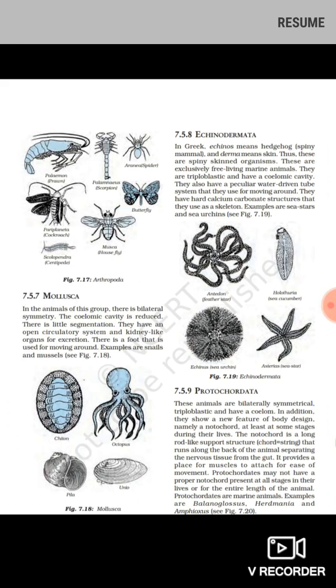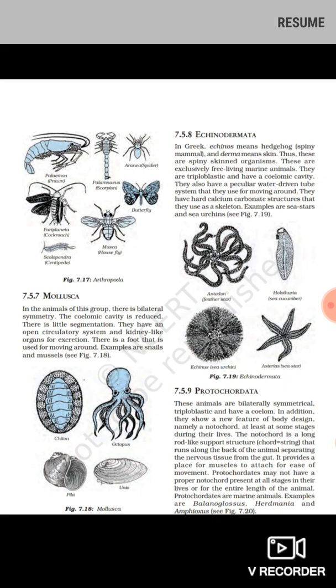Let us see. You can see here, this is a prawn. You will be seeing a scorpion, spider, butterfly, cockroach. All these come under the phylum Arthropoda. Arthropoda means jointed legs, meaning they have many joints in their legs. You will be finding them here.